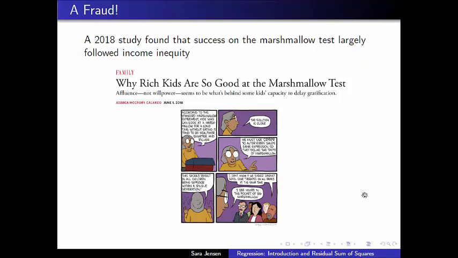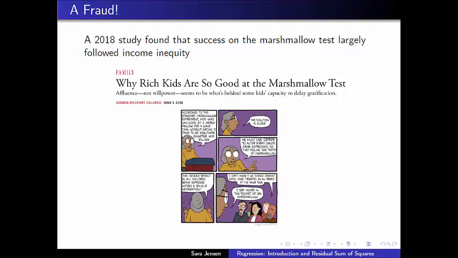And income inequity also has a huge hand in how people tend to do on measures like SAT scores and BMIs and depression. So there really isn't much going on with this marshmallow test other than a big old measure of income inequity. So don't be fooled by the marshmallow test.